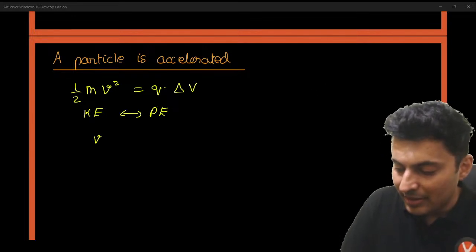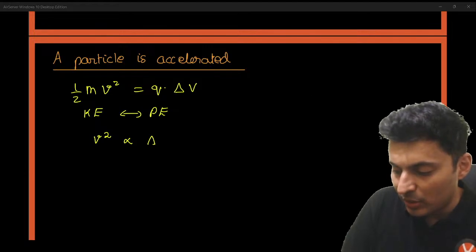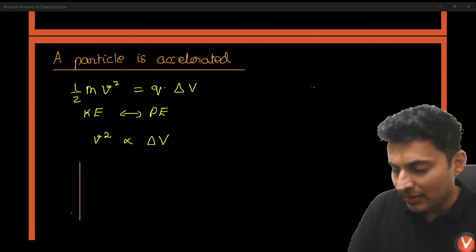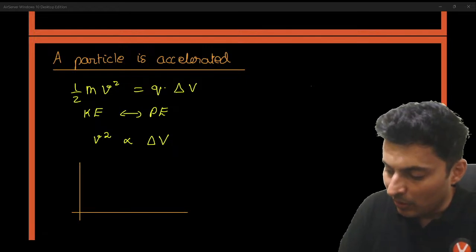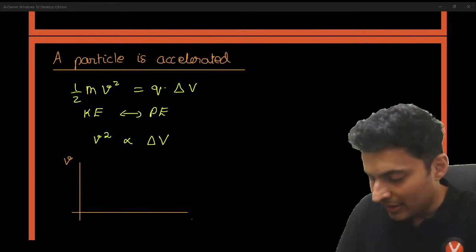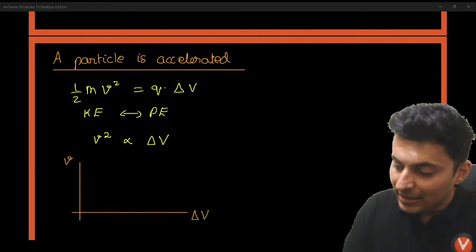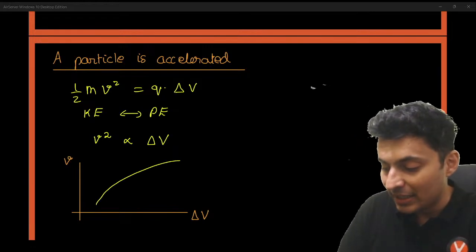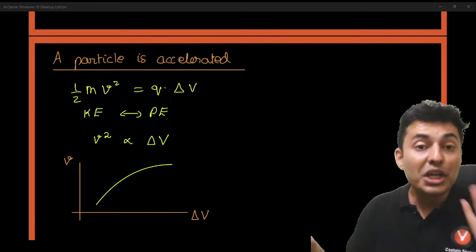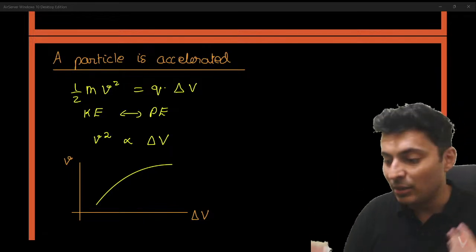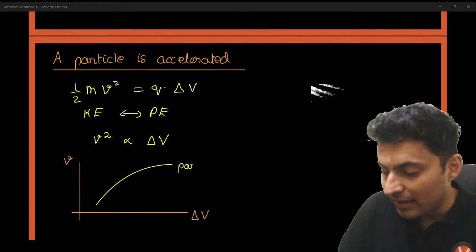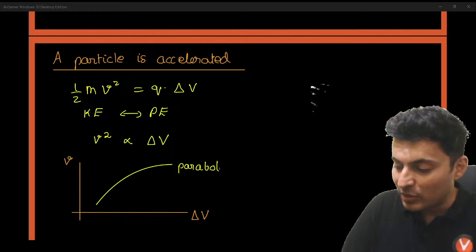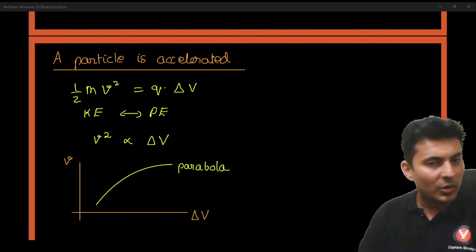So therefore, the speed square will be directly proportional to the voltage difference. So if somebody draws the graph of velocity versus voltage difference, because v square is proportional to delta v, it will be a curved graph. It will be a parabola, because it is quadratic. Keep this in mind.